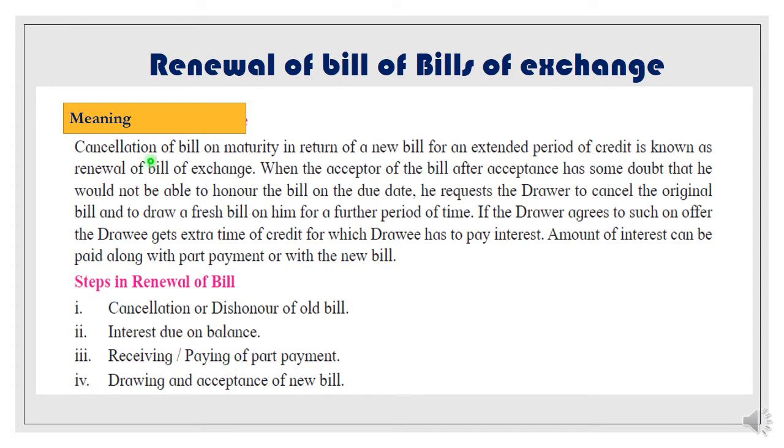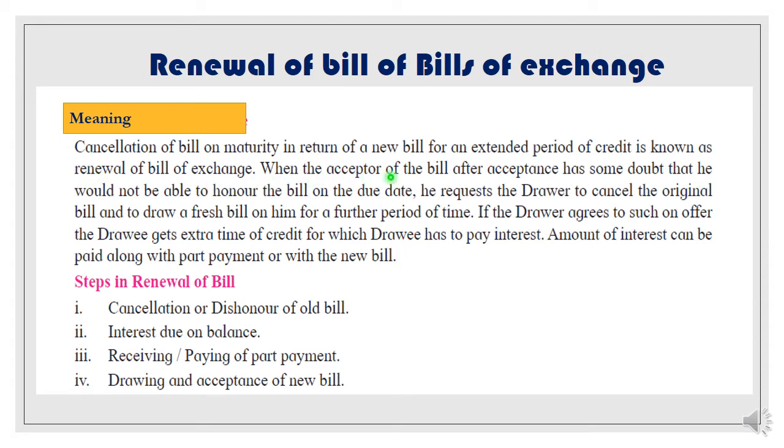So let's understand what is cancellation of bill. Cancellation of bill on maturity in return for a new bill for an extended period of credit is known as a renewal of bill. It means the old bill is dishonored, it is cancelled now, and a fresh new bill is drawn for the extended period. The period has been increased by the drawer. That is known as a renewal of bill.